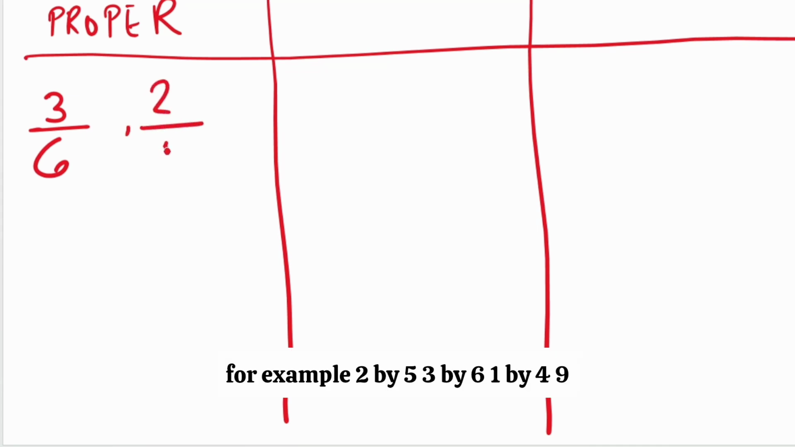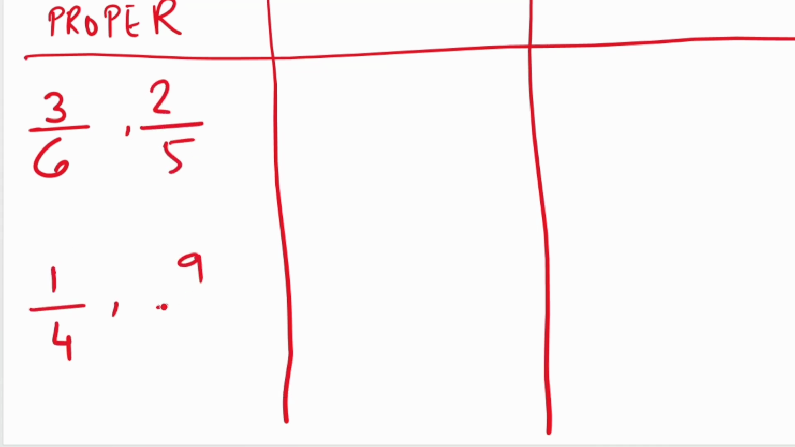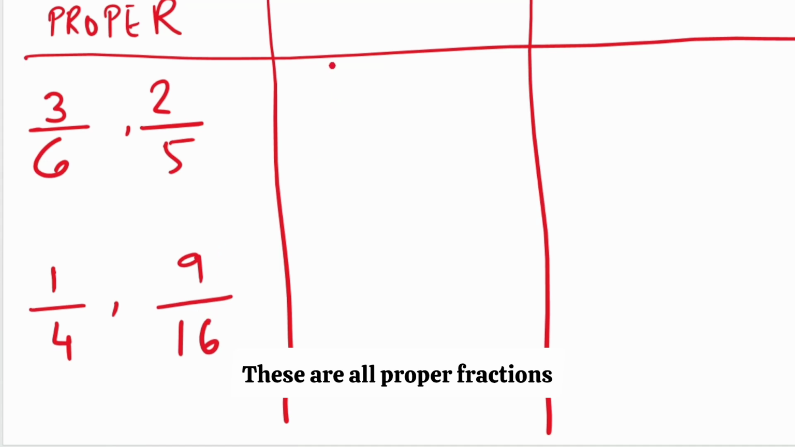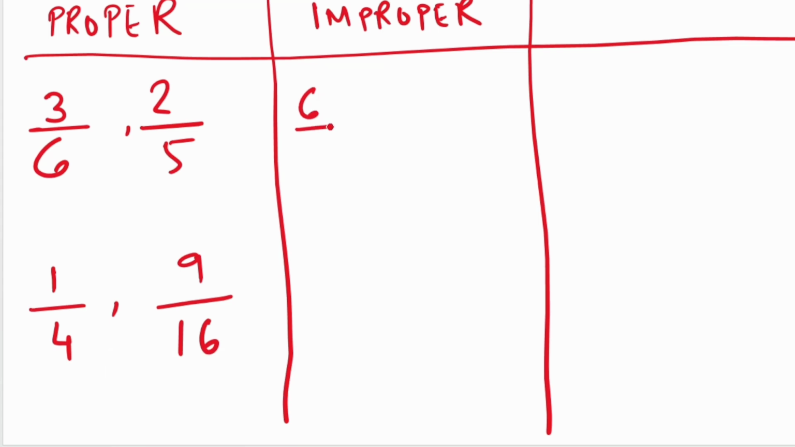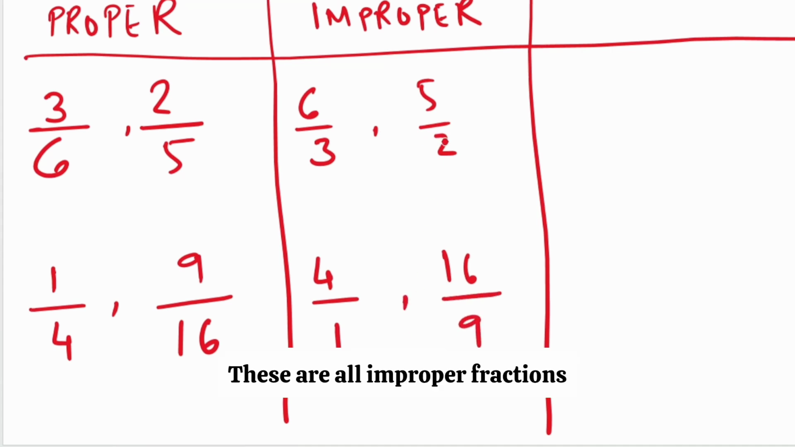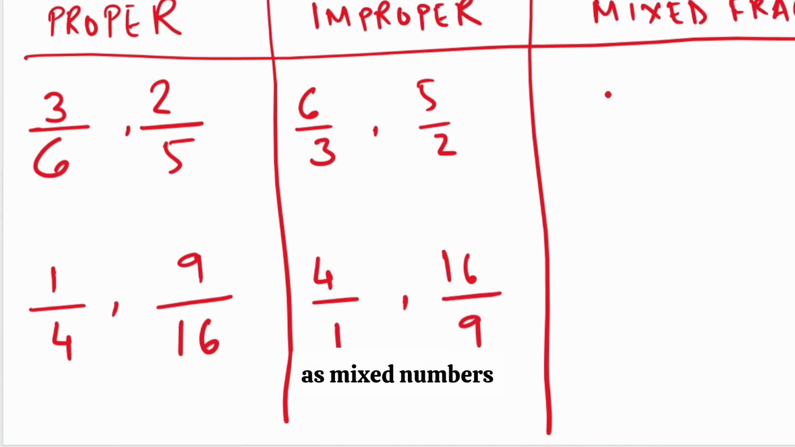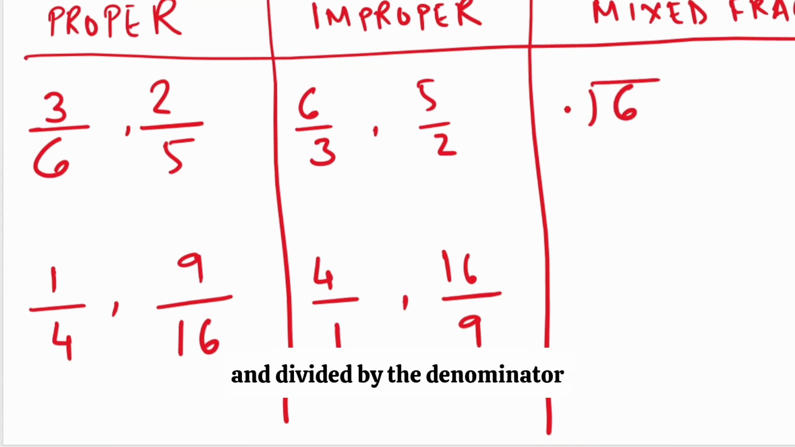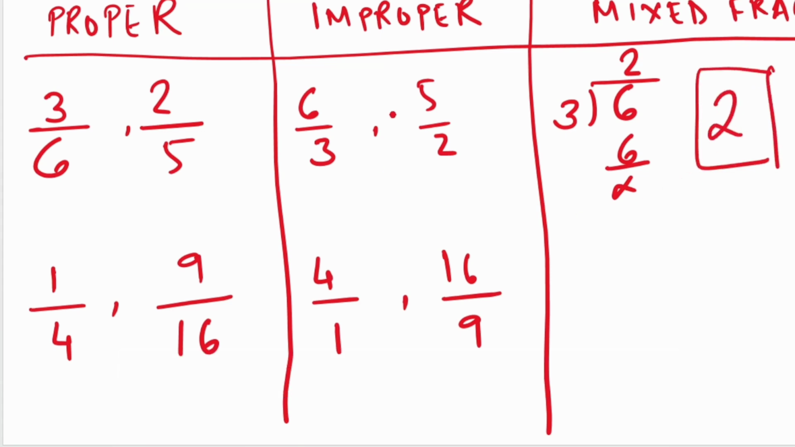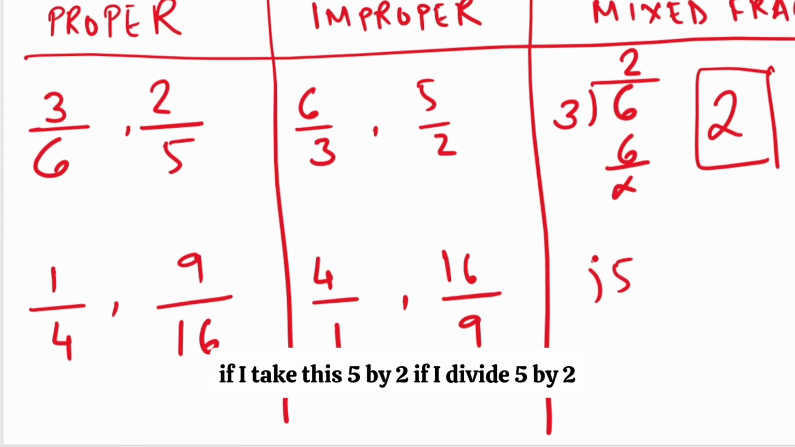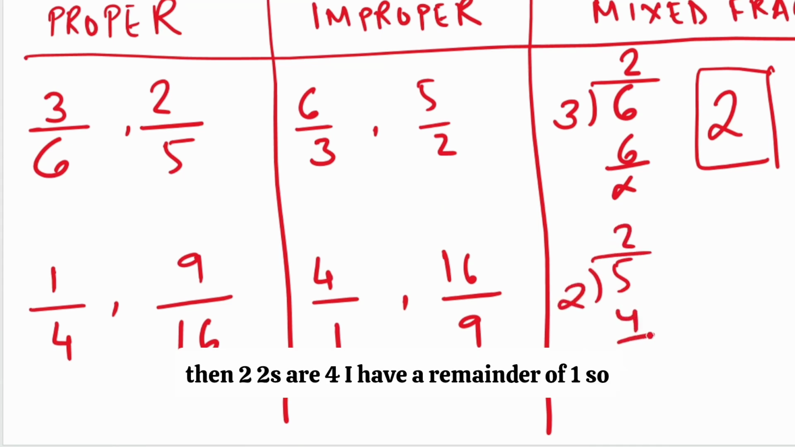For example, 2/5, 3/6, 1/4, 9/16. These are all proper fractions. Mathematically, we can also have improper fractions where the numerator is greater than the denominator. So 6/3, 5/2, 4/1, 16/9. These are all improper fractions. And generally, improper fractions are written as mixed numbers. The numerator is taken and divided by the denominator. So 6/3 will become 6 divided by 3, and since there is no remainder, it will be a whole number 2. But if I take this 5/2 and divide, then 2 2s are 4, and I have a remainder of 1.